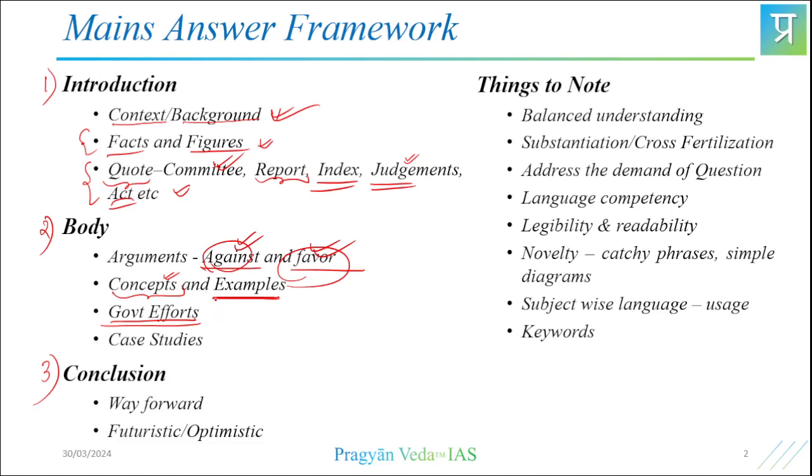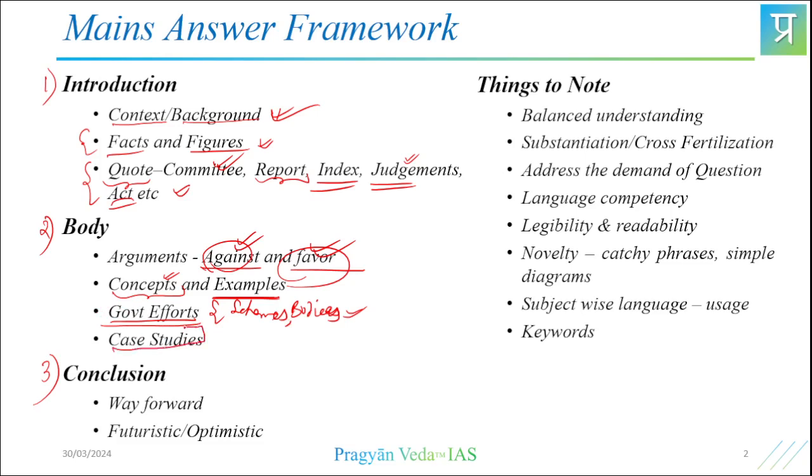The governance system has already produced various schemes, and we have various bodies doing particular jobs. You need to remember all these things and the various efforts in that direction. Even some non-government organizations make various efforts. All those you can cover here and sprinkle in the answers.